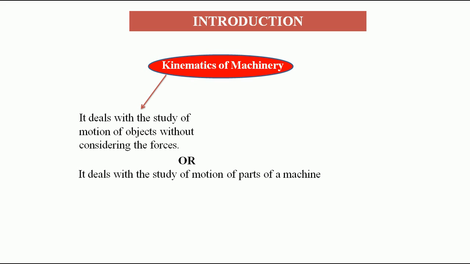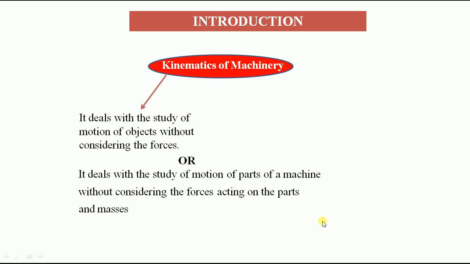Otherwise for all the parts we will be studying the motion characteristics, and at the same time without considering the forces acting on those parts. So kinematics means we need to study the motion without considering the forces. The same sentence we have repeated. And the next step, masses of those objects. So we should not consider the forces as well as the mass of the part, for a particular part of a machine.